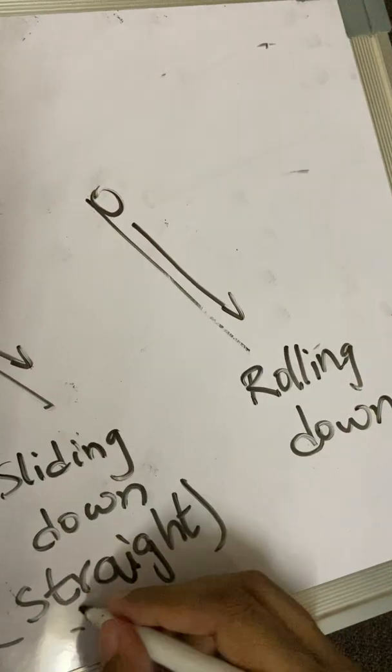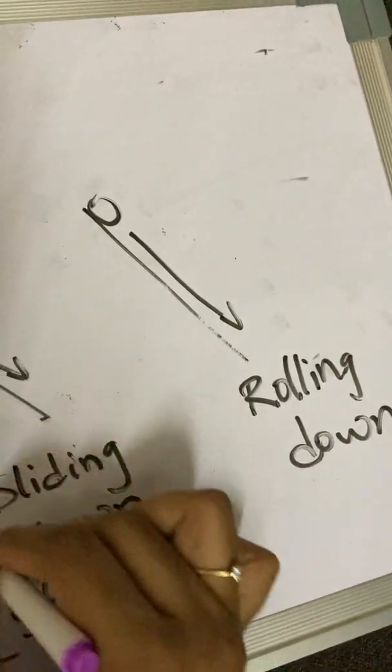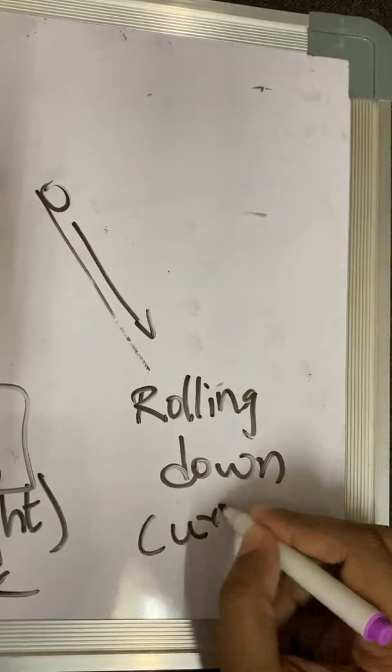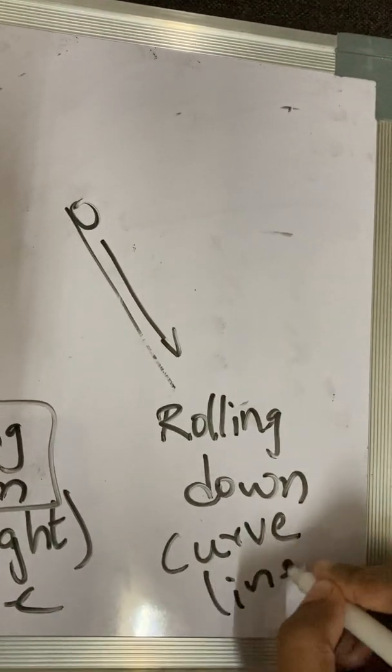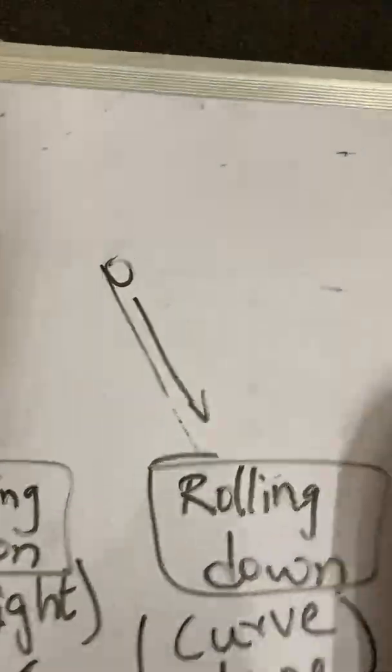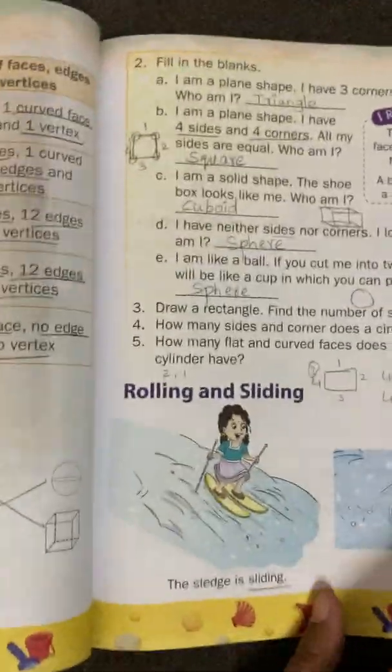When it is a straight line, then it will slide, and when it is a curved line, then it will roll down. So that is the difference between sliding and rolling.